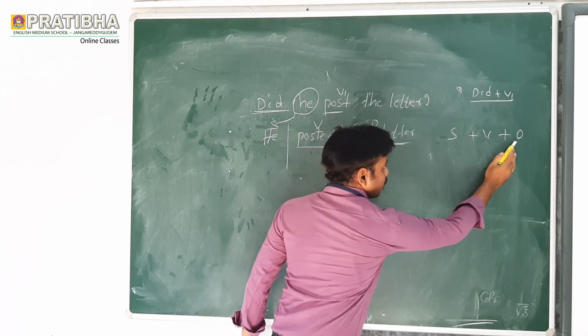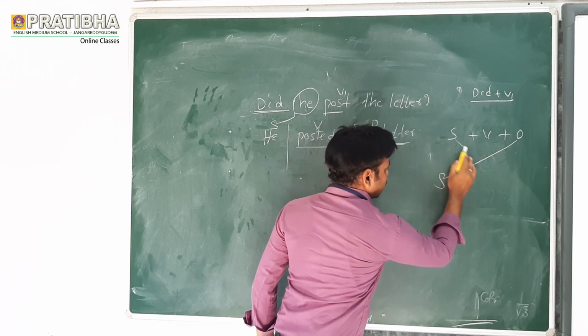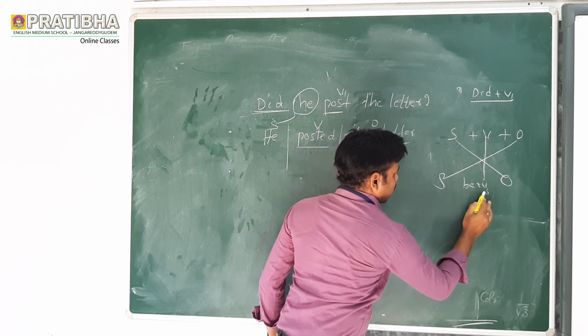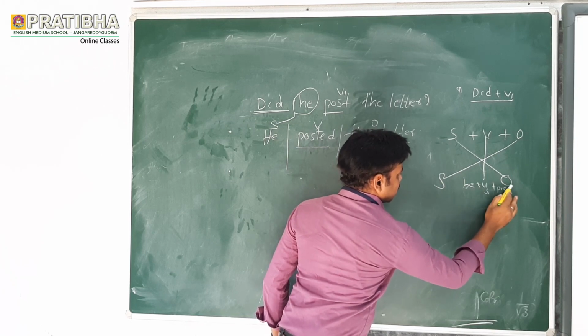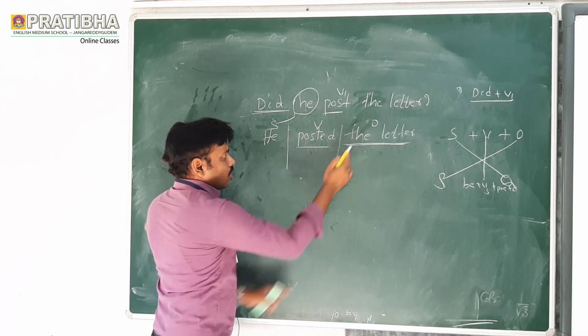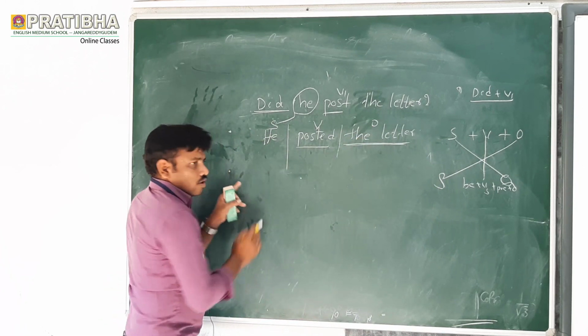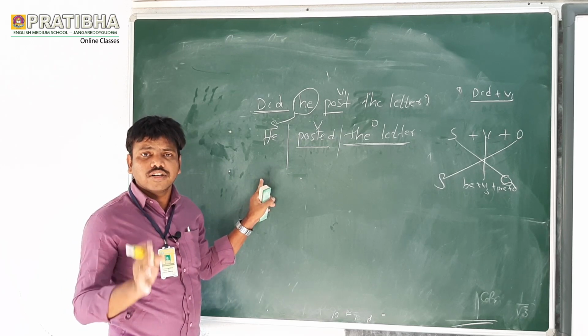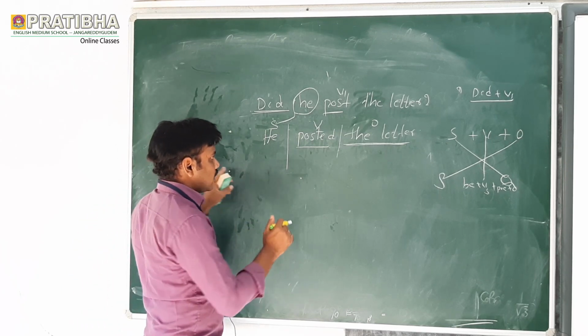Passive voice: object becomes subject, subject becomes object. Here we have be plus V3 plus preposition plus object. This is the object. Now let us bring the object to the subject place. Very, very important note: when we start any letter, any word, any sentence, you should write a capital letter first.